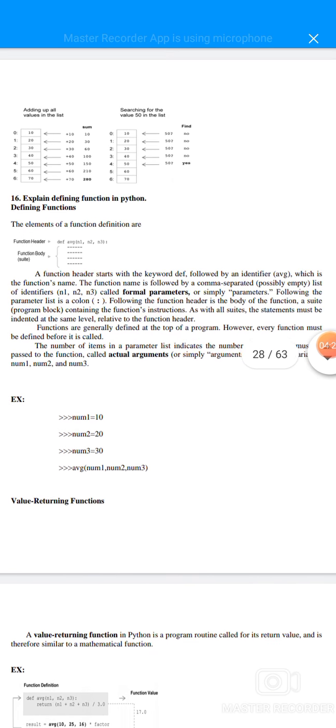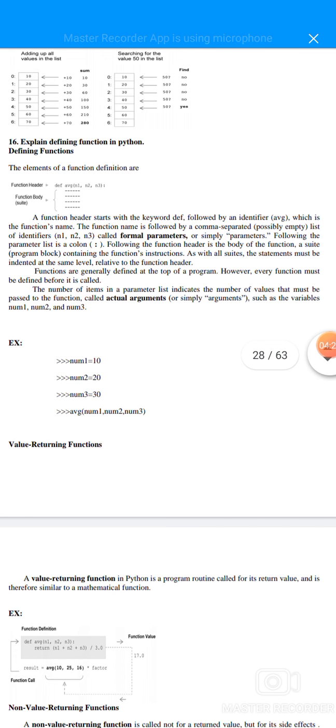16th question. Explain defining function in Python. Defining function means the elements of a function definition. Function header, it denotes the definition, average, n1, n2, n3, and so on. The body of the function is a suite or block.